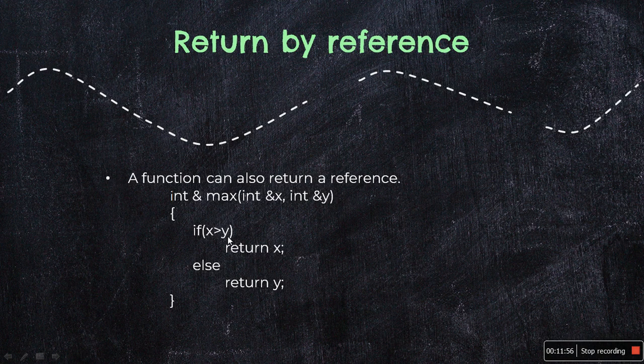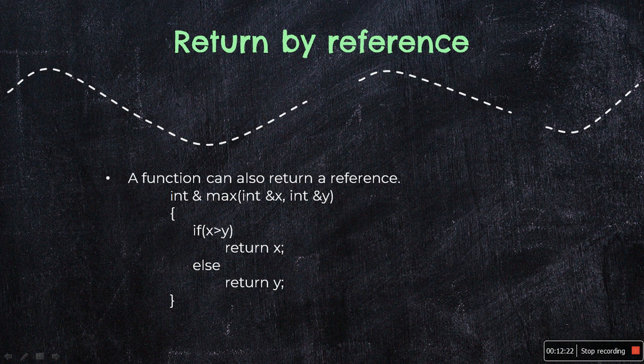If x is greater than y, it returns x. It doesn't return the value but it returns the reference. Else it returns y, but here you don't just return y as a value, you return the reference to y. Since the return type of this function max is an integer reference, the function returns a reference to x or y and not the values.